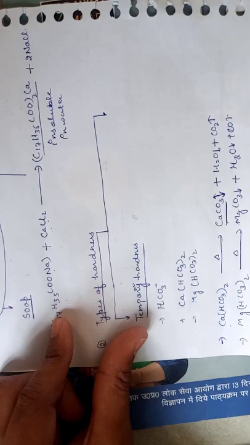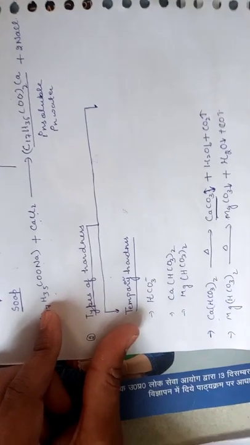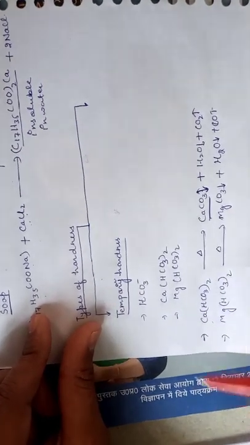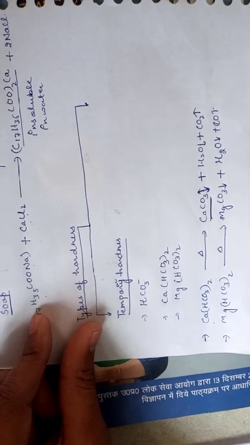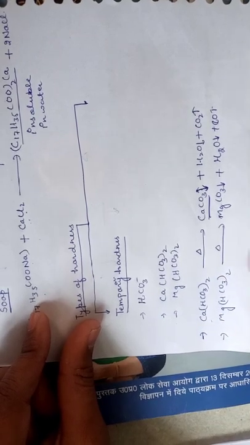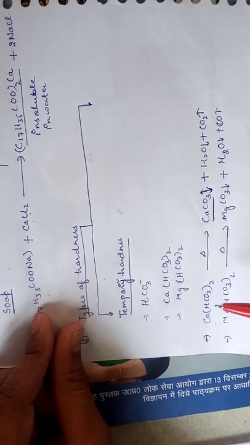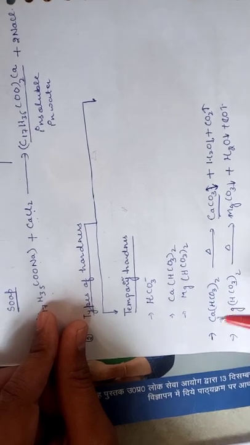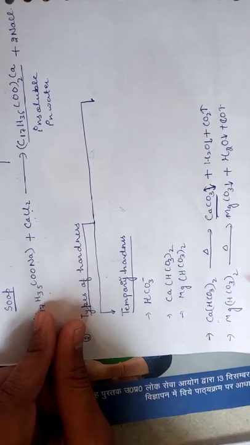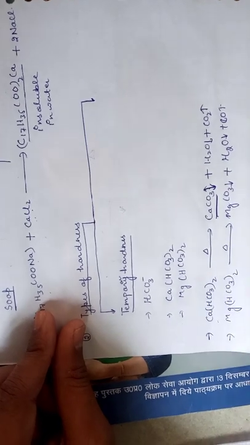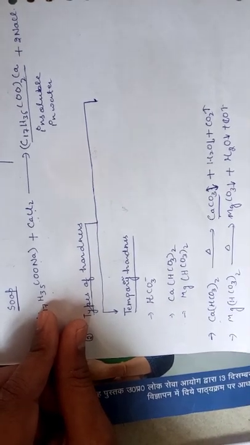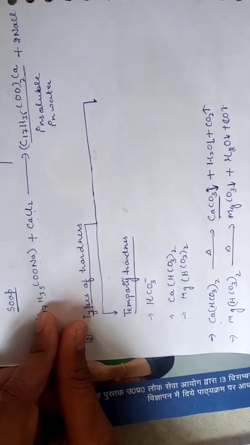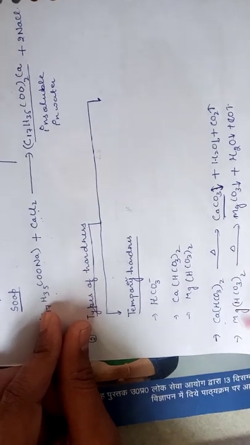If the question comes in your exam, then you can simply explain that the hardness which can be removed by a simple process or in a domestic way is called temporary hardness. It is due to the presence of calcium bicarbonate or magnesium bicarbonate or aluminum or other heavy metals present in any hard water sample. And you can also write the equation.